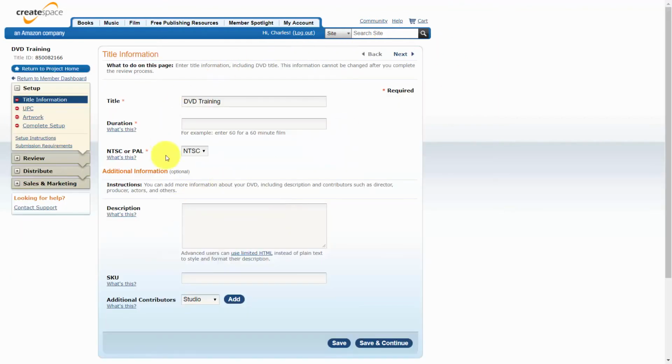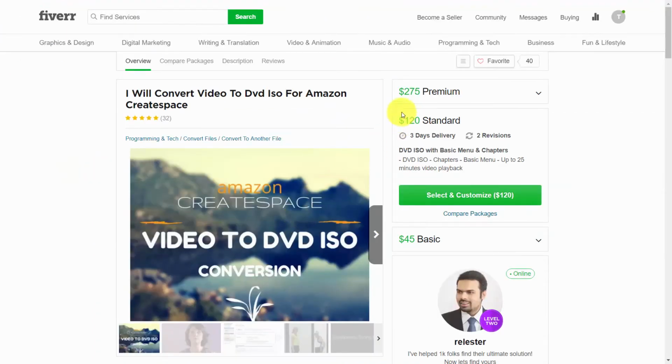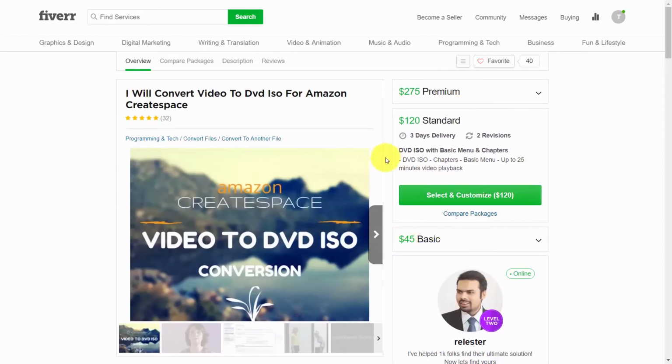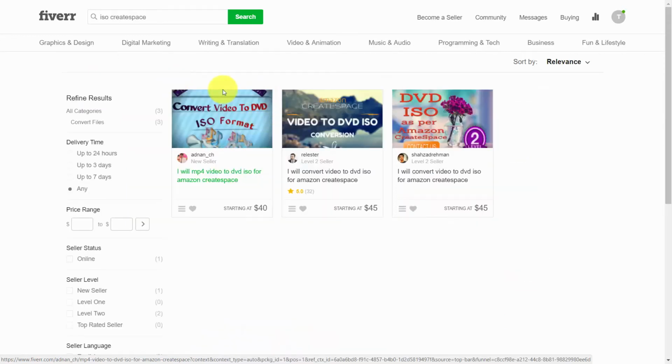And you'll pretty much walk through this process step by step. And to give you an idea of the timing as well as the pricing, you can see this vendor on Fiverr offers this service currently at $45 for a basic service, and then upgraded services at $120 plus $275. And again, that's turning video into DVD specifically for Amazon CreateSpace. And as you can see, there are other individuals available, even though there aren't a lot of individuals.